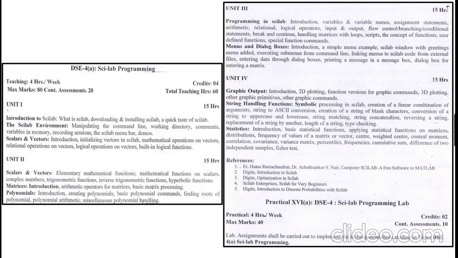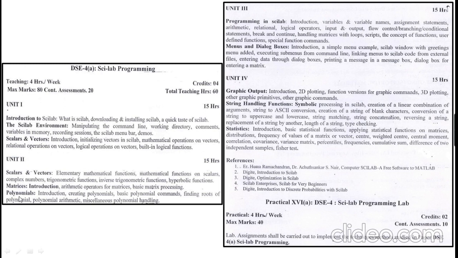Coming to the discipline specific elective subject, as I said, you will have three options to choose from. Among the three options, you need to choose any one. Scilab programming syllabus has 4 units. The first unit is about introduction to Scilab and the Scilab environment, scalars and vectors.